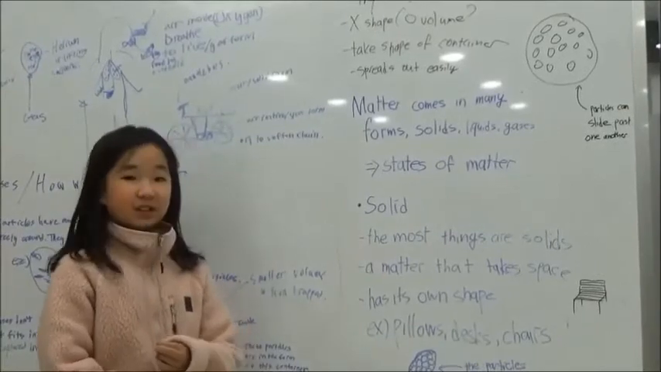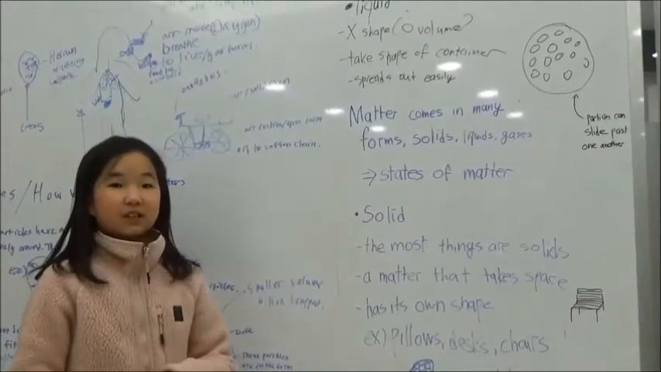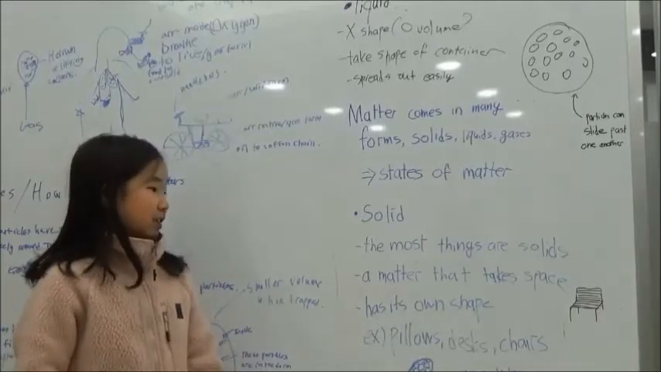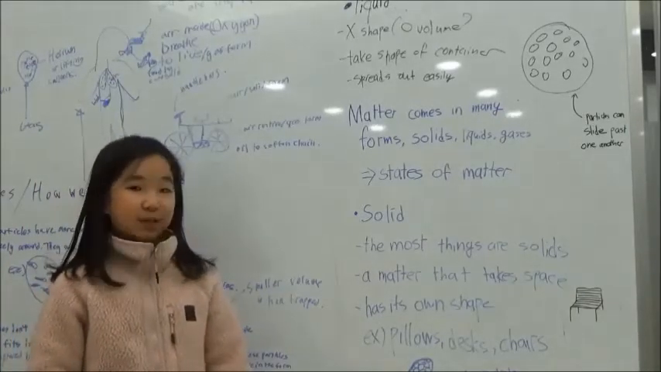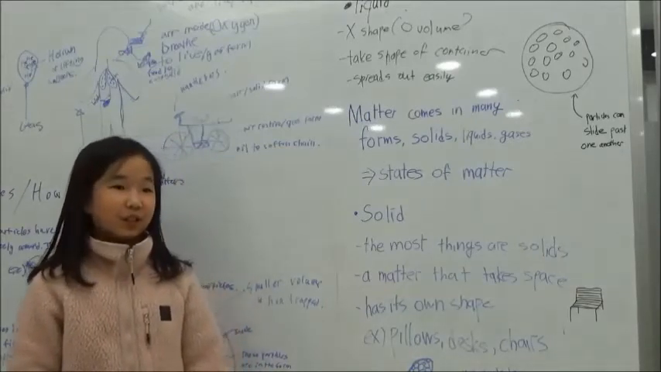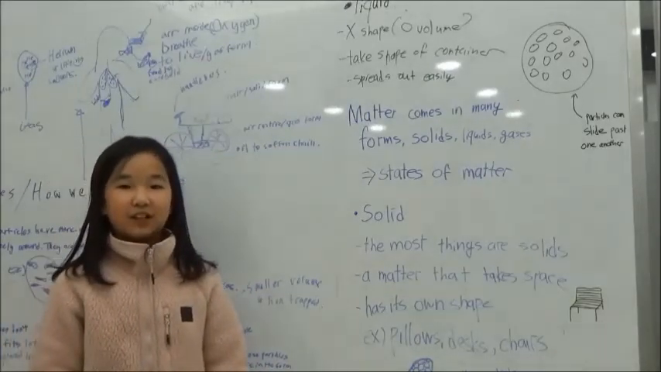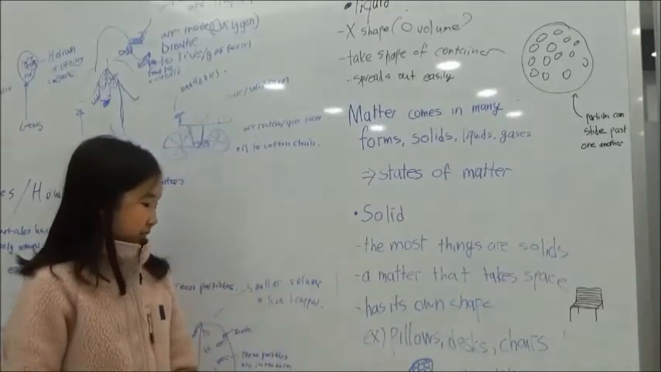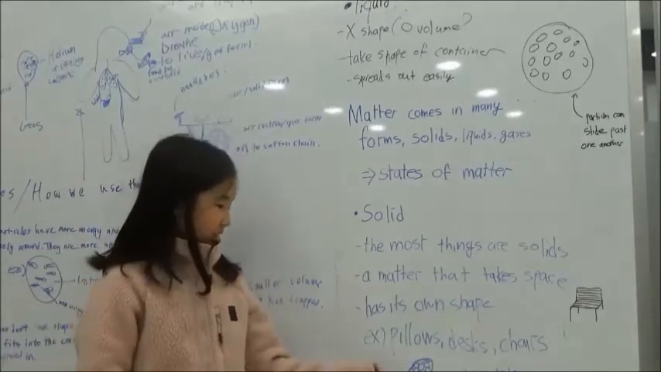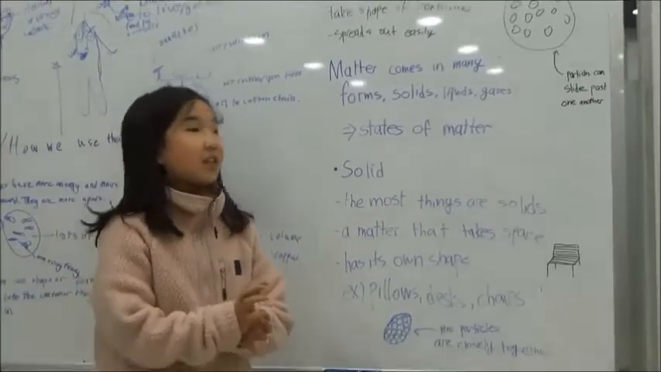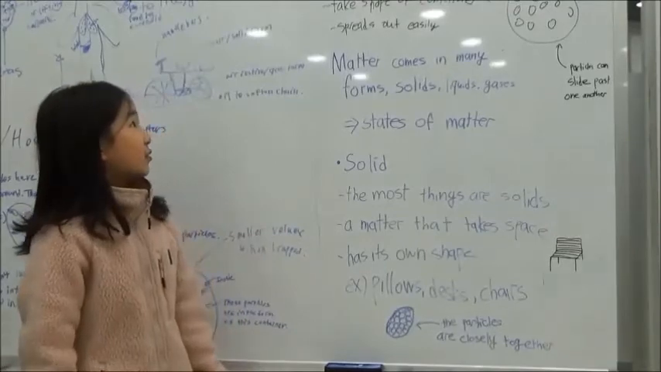Solids are the most common things that you can see in real life. A solid is matter that takes up space. For example, it has its own shape. A pillow, a chair, and a table are solids. The particles of solids look like this. These are closely together.